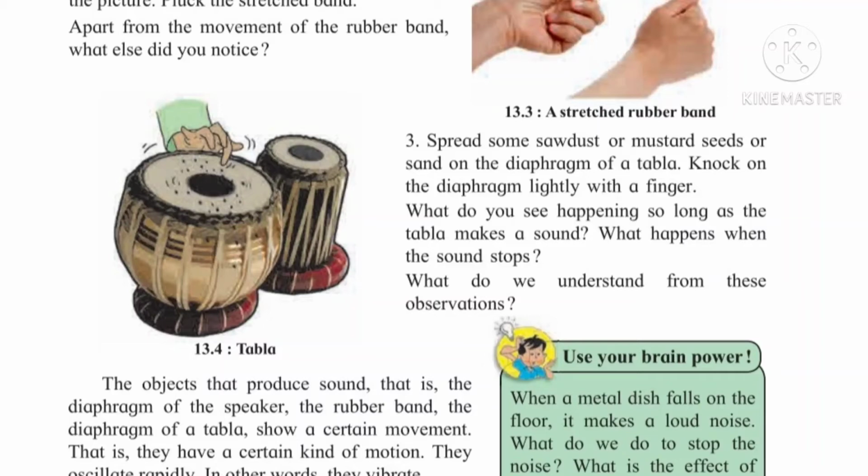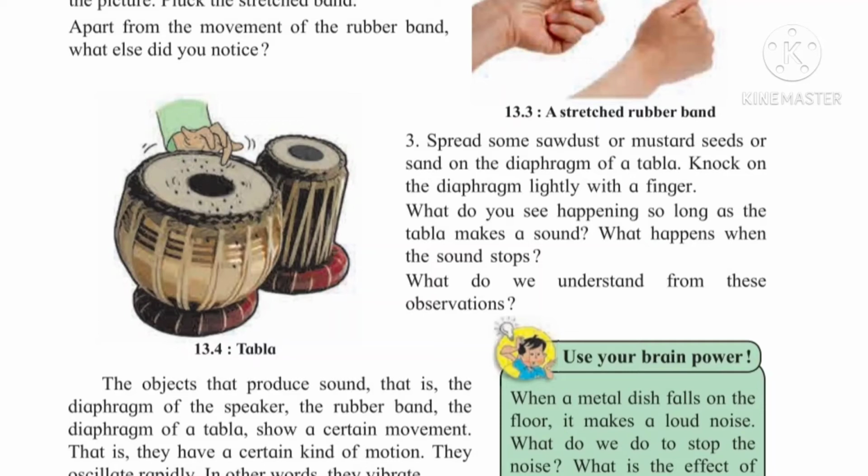So what we have to do, on the diaphragm of the tabla we have to take some sawdust or mustard seeds or sand, and just knock it. So what do we observe here on the diaphragm of the tabla if we knock it lightly? It starts vibrating. It keeps on vibrating till the sound is produced. And as it starts vibrating, the sound is produced.